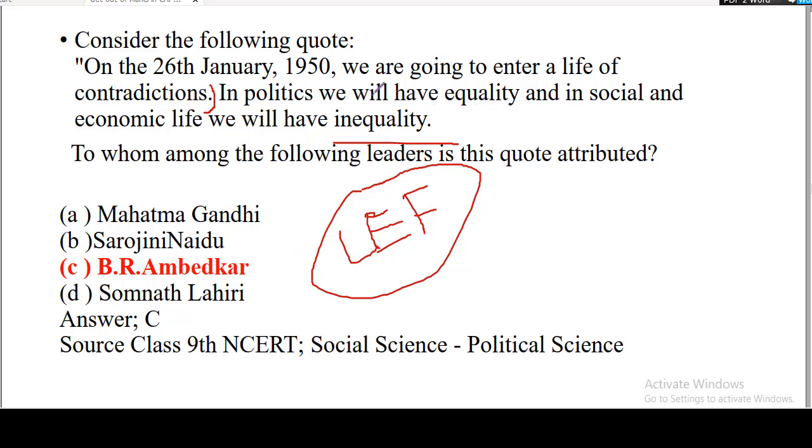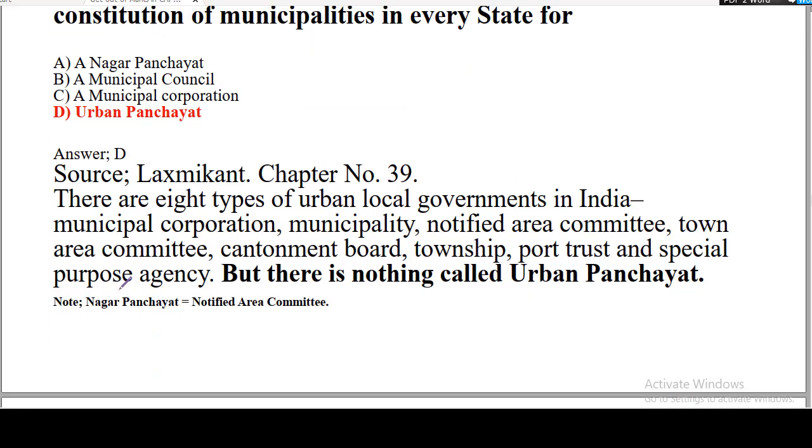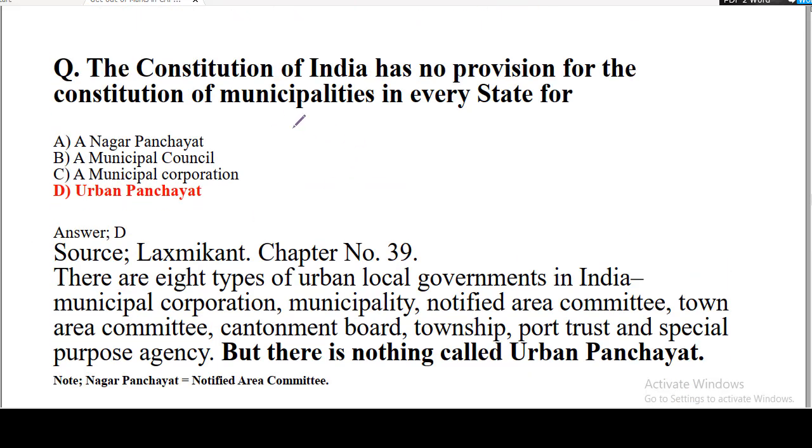Even if everyone has the right to participate, everyone has the right to stand for election, if there is no equality in the social domain, it will not be useful. It will just be a contradiction. So the correct option to this question is Dr. BR Ambedkar.